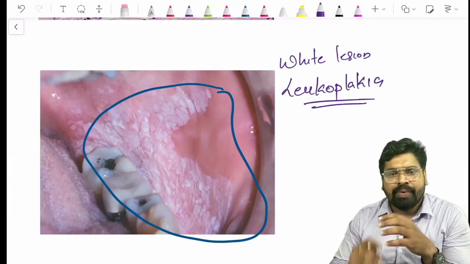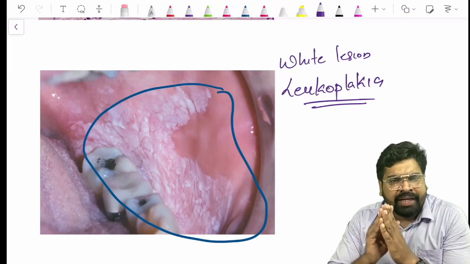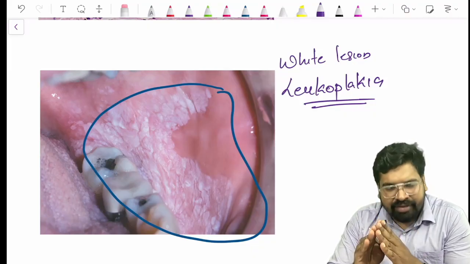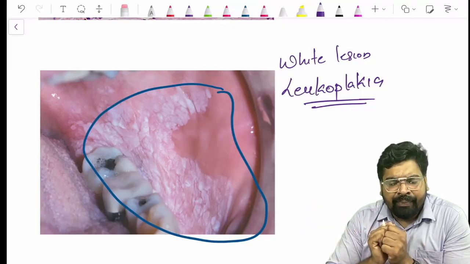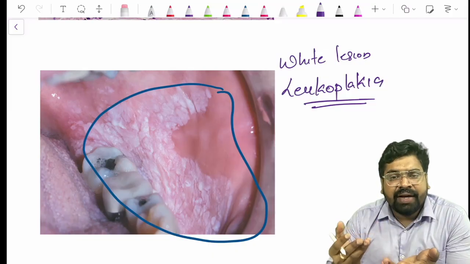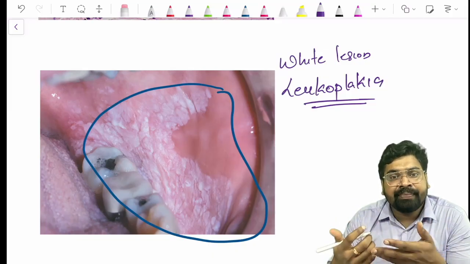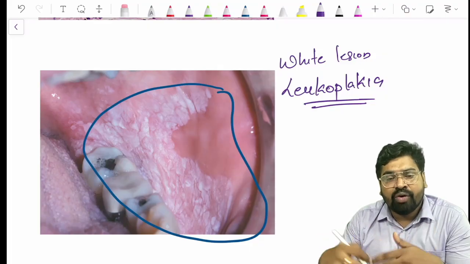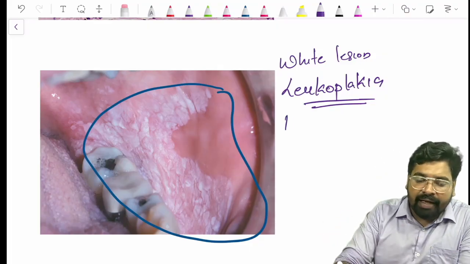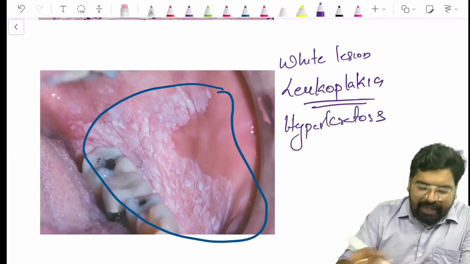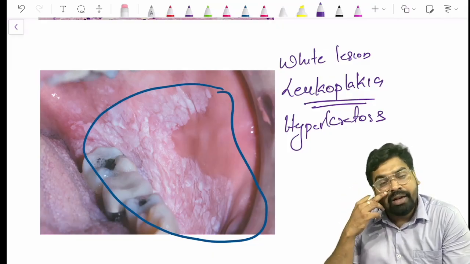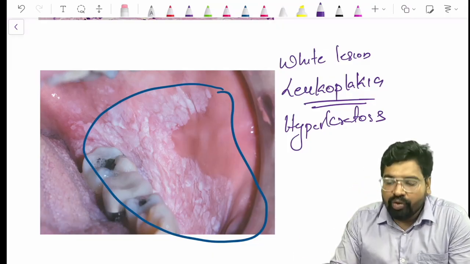Leukoplakia is a homogeneous, just a smooth white lesion in the oral cavity. You can see this. So leukoplakia, what is giving this white color? It is more of keratin, the keratinization, more of keratosis. Hyperkeratosis is giving this white color in leukoplakia. So this is leukoplakia.